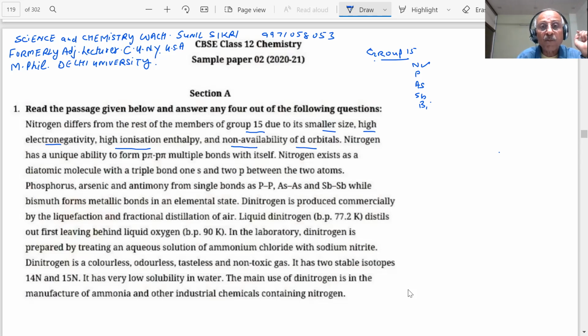Here I have marked certain points. Non-availability of d orbitals, because nitrogen's atomic number is 7. If I add 15 like this, you can add 18. So we know the magic number by which we get the atomic numbers, and we are aware of the electron configuration. What is the valence shell electron configuration of group 15? How many electrons will be there? 15 minus 10, 5 in the valence shell, so ns2 np3.